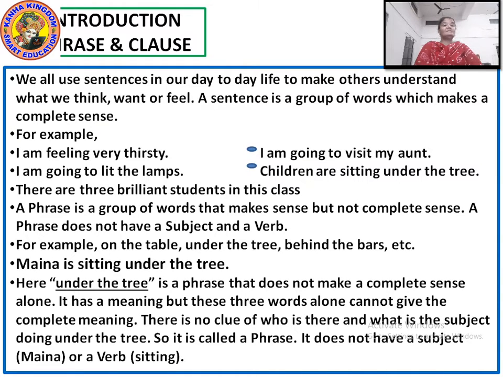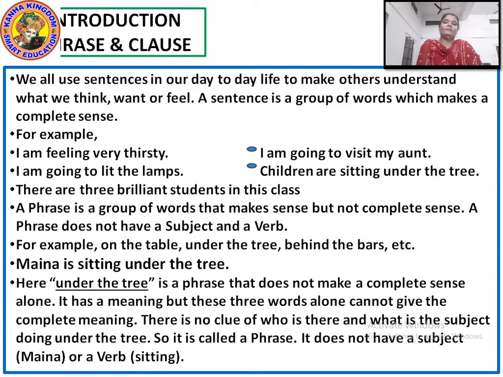How would you know, whenever it is asked that please pick out the phrases from the given sentences? The main thing you have to know first is that a phrase does not have a subject or a verb.